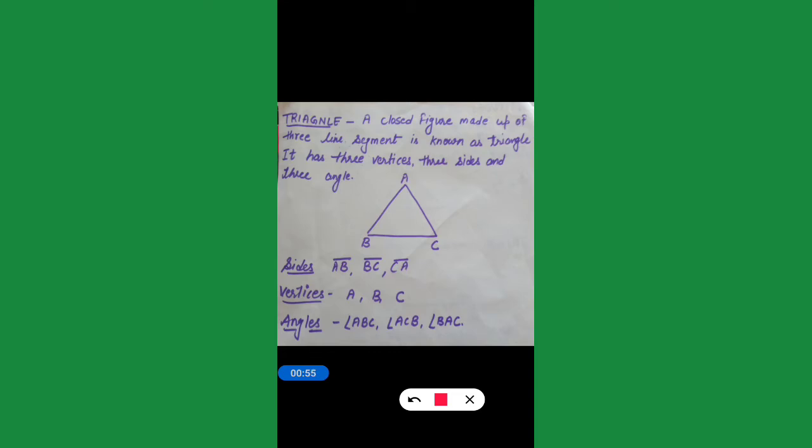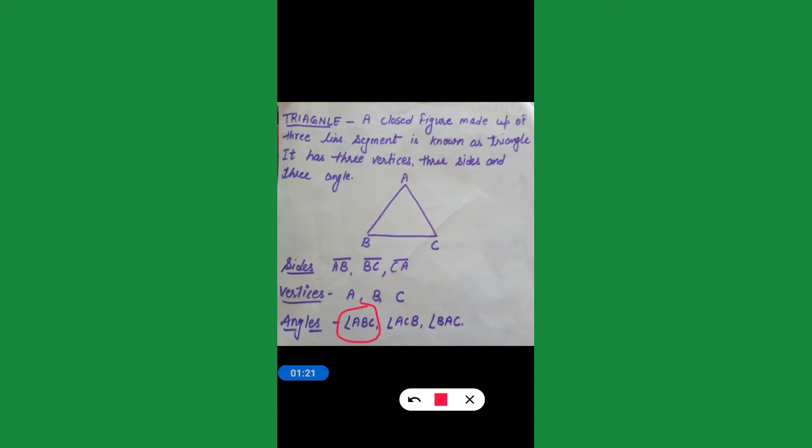Angles. Which angle are we talking about? We write that angle with the point in between the other two points. Suppose we are talking about the angle A. So we write this as angle BAC, and we also put the sign of angle. This is the sign of angle. So we write angle BAC. If we are talking about the angle B, then we will write angle ABC.